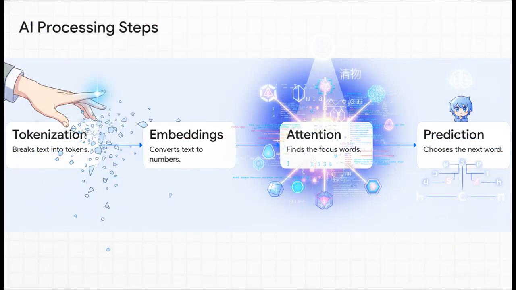Let's actually break down the transformer architecture to see step-by-step how your prompt is mathematically processed. First up is tokenization. This is where your sentence gets broken down into tiny fragments. Second, embeddings. Those fragments are then converted into numbers or vectors so the machine can actually compute them. Third, and honestly, this is the most important part, is the attention mechanism. The AI mathematically weighs which words in your prompt matter the most. And finally, probability prediction. It generates a response, token by token, calculating the most likely next word. So it's not magic, right? It's just statistics executed at a breathtaking scale.